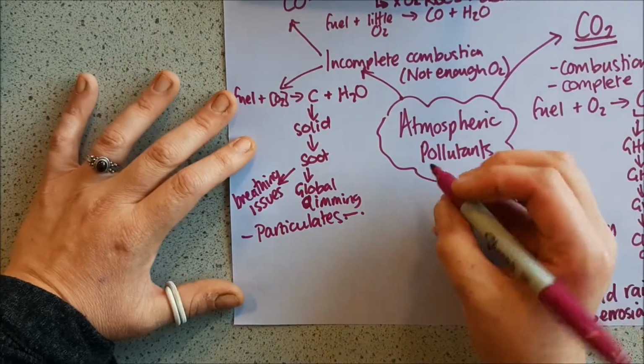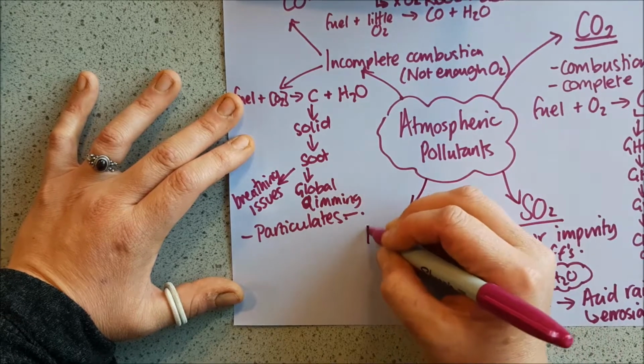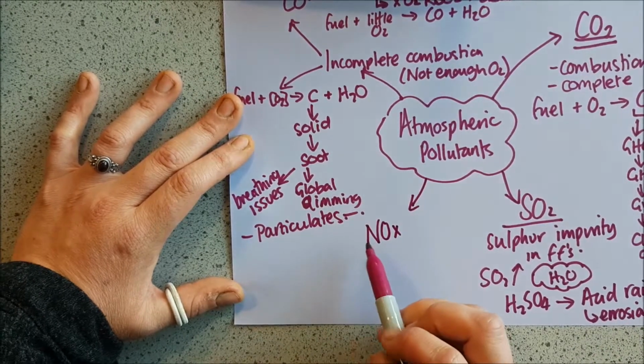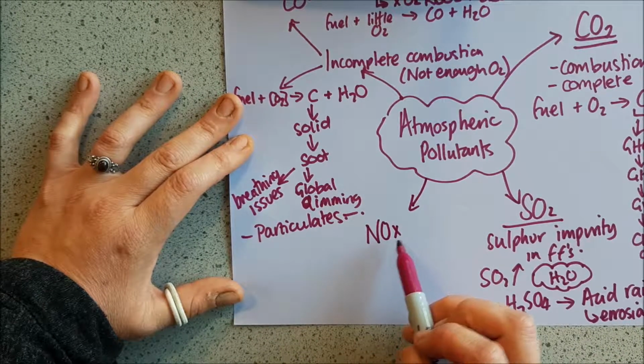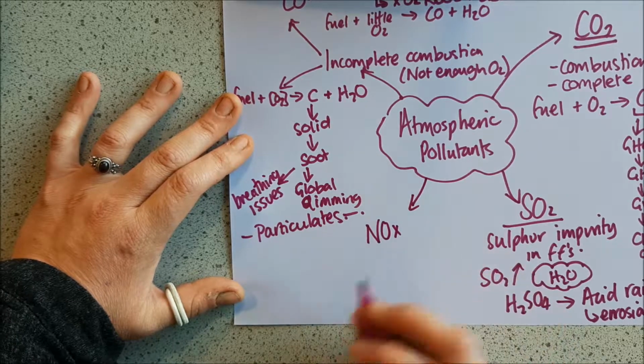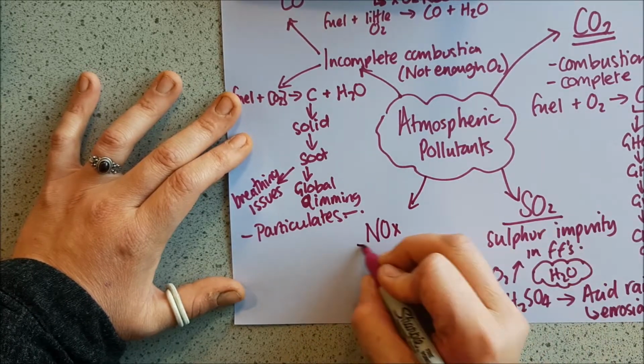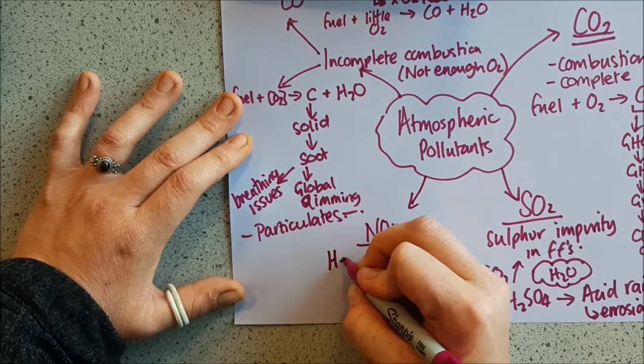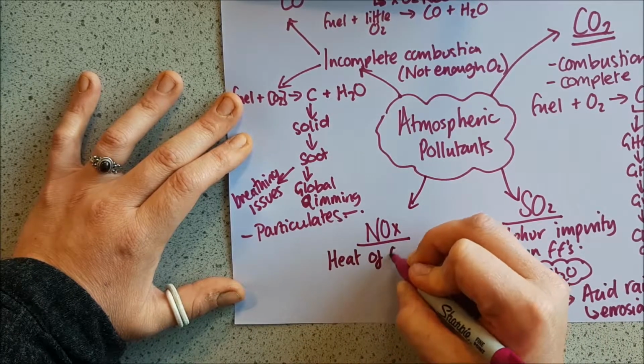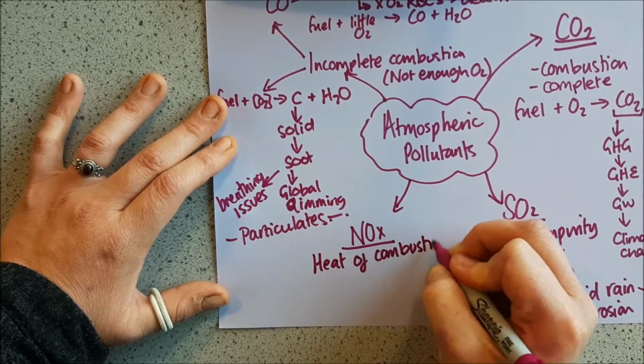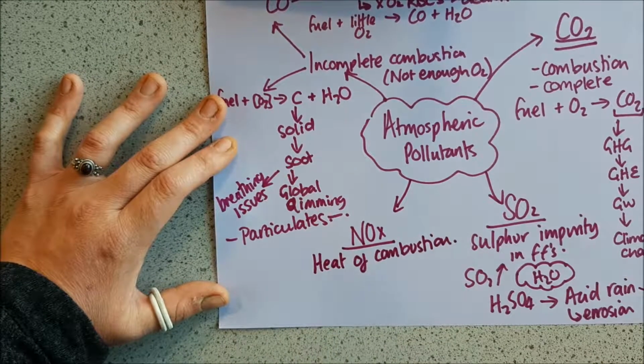So sulfur dioxide is that one, and then the final one that you need to know is nitrogen oxides. I've put a little x there because sometimes it can be dioxide, trioxide, etc. Now this occurs with the heat of combustion. Combustion is a very hot process.